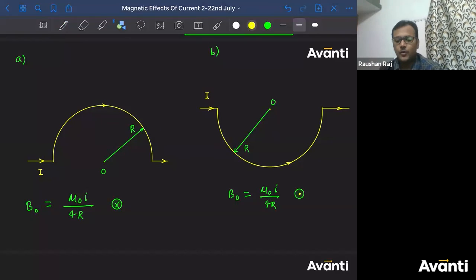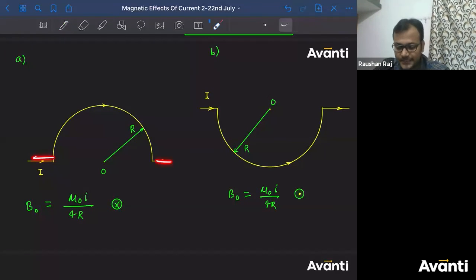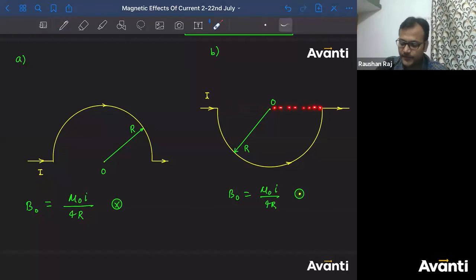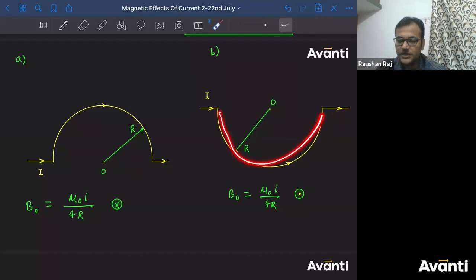Why didn't I consider these straight current carrying wires? Because this point will lie on the line of flow of current. For this also, this point will lie on the line of flow of current. Here also, this point O will lie on the line of flow of current. So because of these straight current carrying wires, B is 0. So we are left with the semicircular part only.